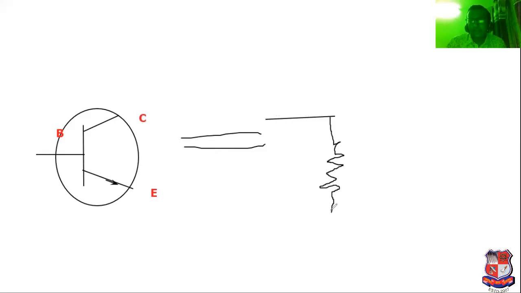See this is a resistor. And what is the value of this resistor? Beta Re dash. What is the value of the resistor? Beta Re dash. And here we can sketch like that.